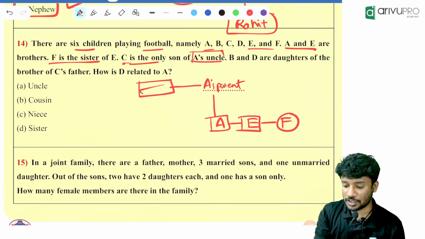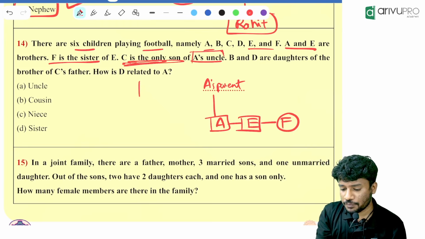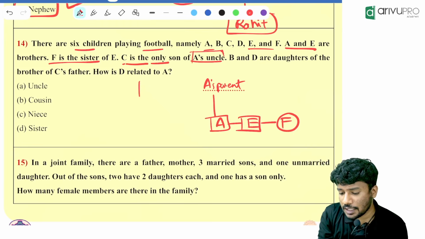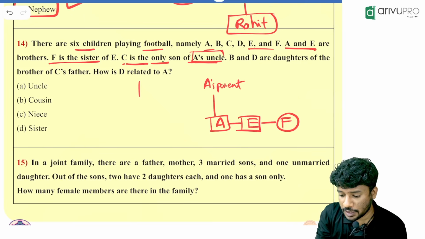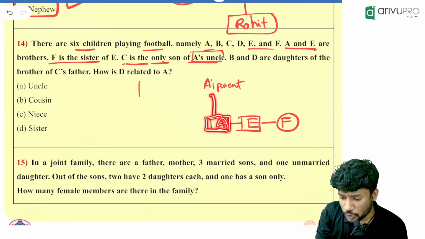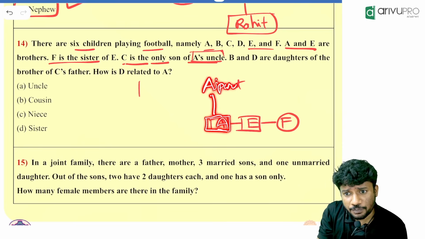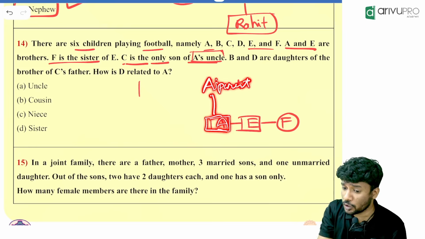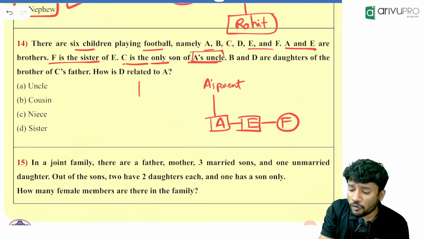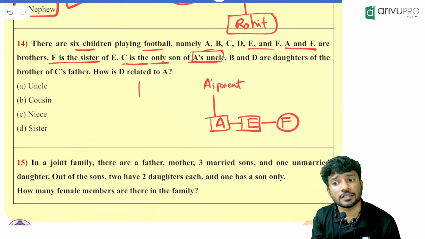Understood? Yes, Ninisha. So what is given now? C is the only son of A's uncle. Now A is already over here, correct? Now you should have an uncle means first A's parent should be here, right? A's parent is there. We don't know whether it is father or mother.